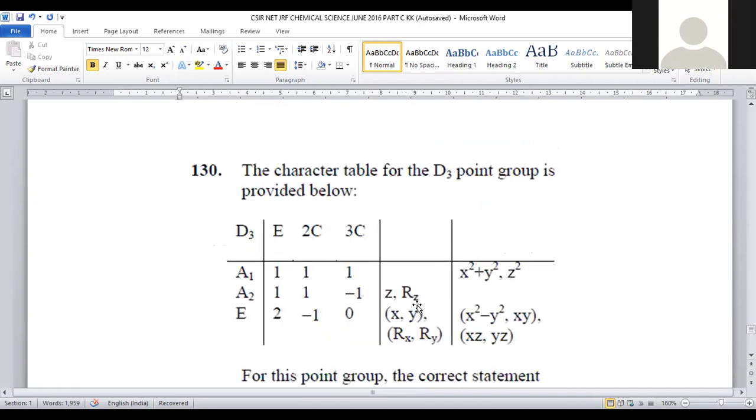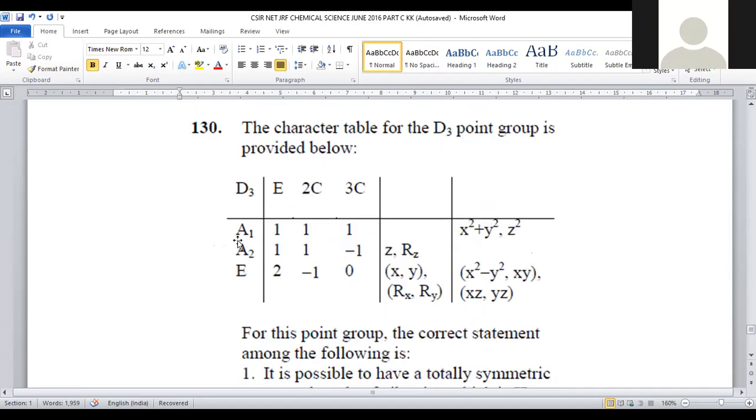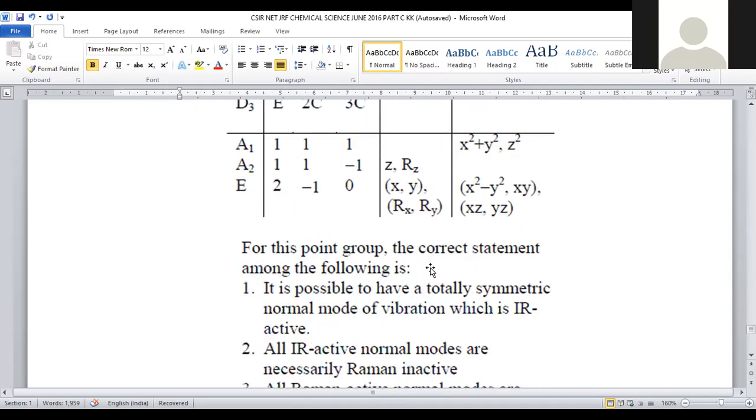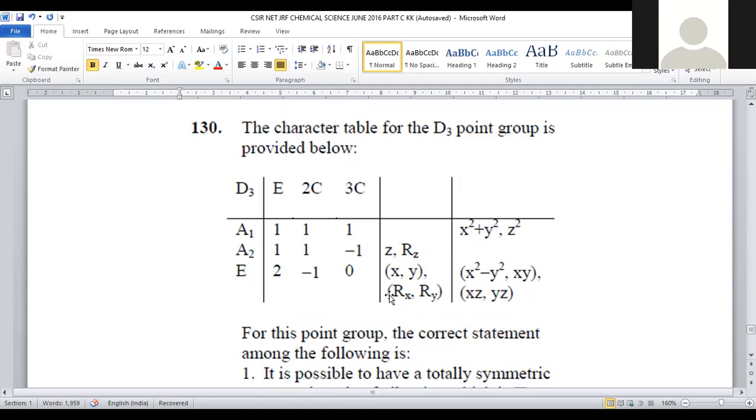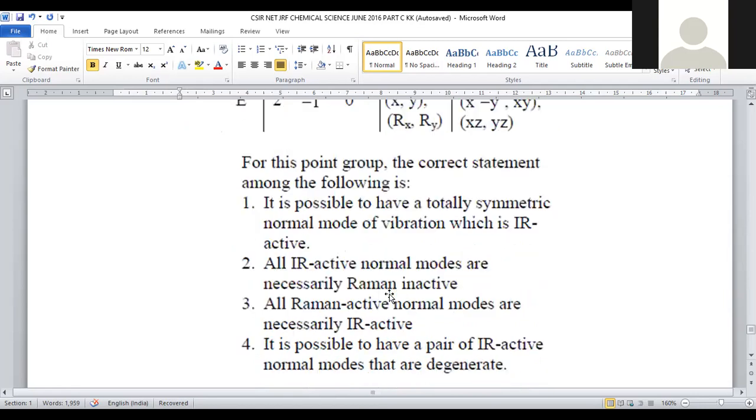Let us move on to the last question of the series. The character table for D3 point group is provided below, right? So here the character table was provided to us. D3 symmetry, identity, C2, C3, A1, A2, E irreducible representations are provided. For this point group, which is the correct statement among the following? What is the correct statement we have to depict?